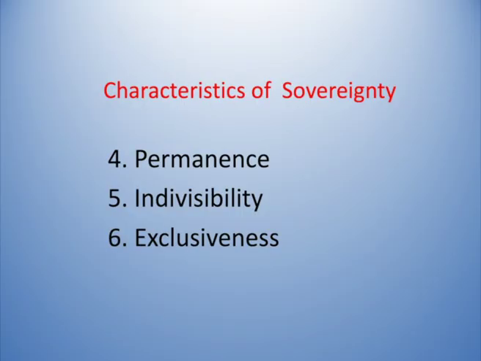And sixth one is exclusiveness. Exclusiveness means it is only the state that has the power of sovereignty. There may be so many associations, political associations, economic associations, social associations, cultural associations in a society. But state is a political association. It is only the state that has sovereign power. Other associations do not have the sovereign power. So, it is the exclusive power of the state. Sovereignty is the exclusive power of the state.